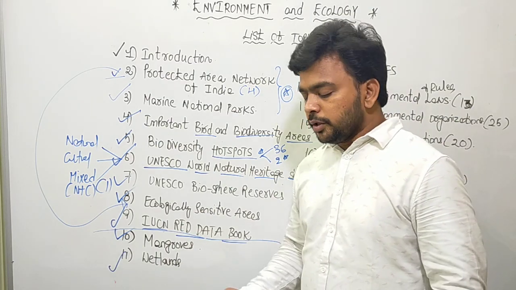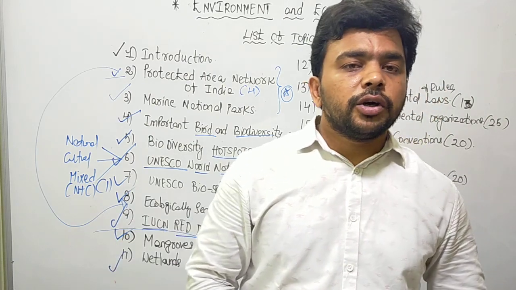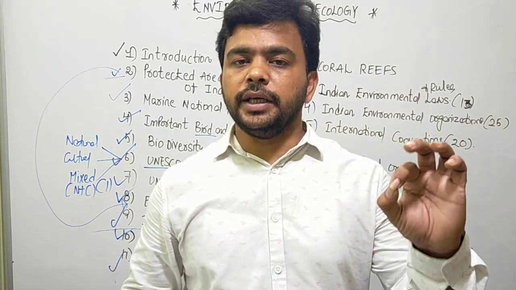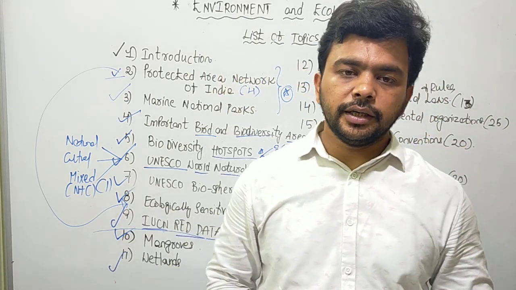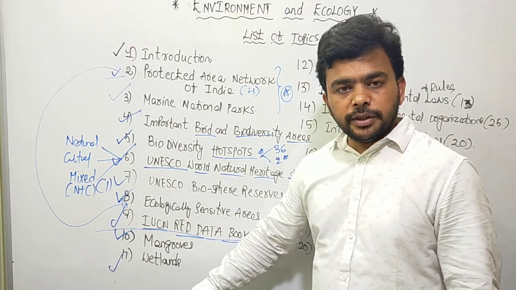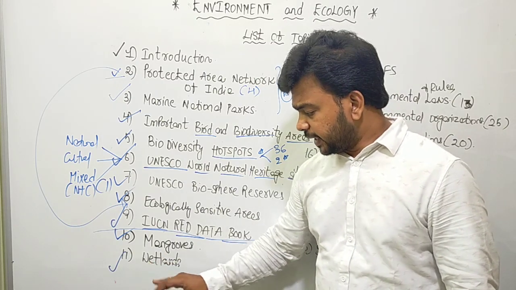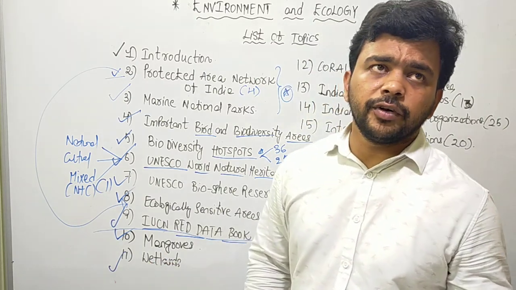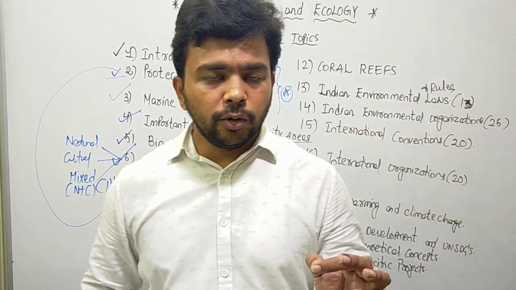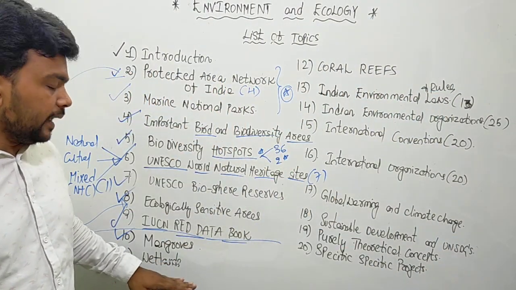Mangroves, wetlands. So what are these wetlands? Wetlands are simply the land surfaces that are covered with water for more than 8 months in a year. So a wetland can be a lake, a pond, a river, a flowing river. All these are wetlands. Wetlands have importance. They provide water, they hold biodiversity, they are home to migratory birds. Like that we see what the wetlands are.